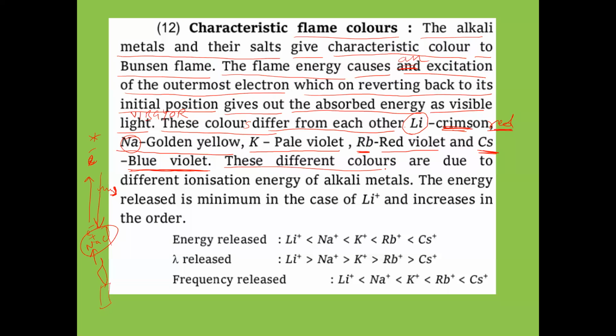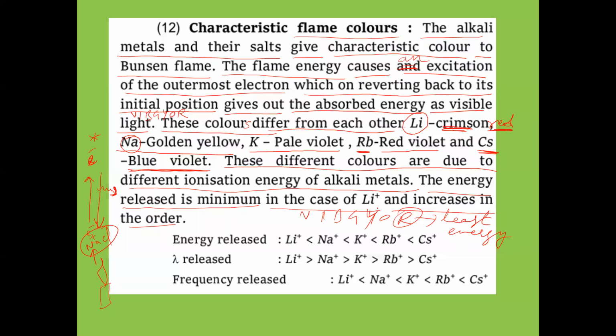And these different colors are due to different ionization energies of alkali metals. The energy released is minimum in the case of Li plus and increases in the order. Okay, so now here the energy, red is there. If you take V, I, B, G, Y, O, R, VIBGR, in VIBGR 7 colors, which will be least energy here? Red color is least energy. Least energy meaning what? Longest wavelength. Red has longest wavelength and least energy.